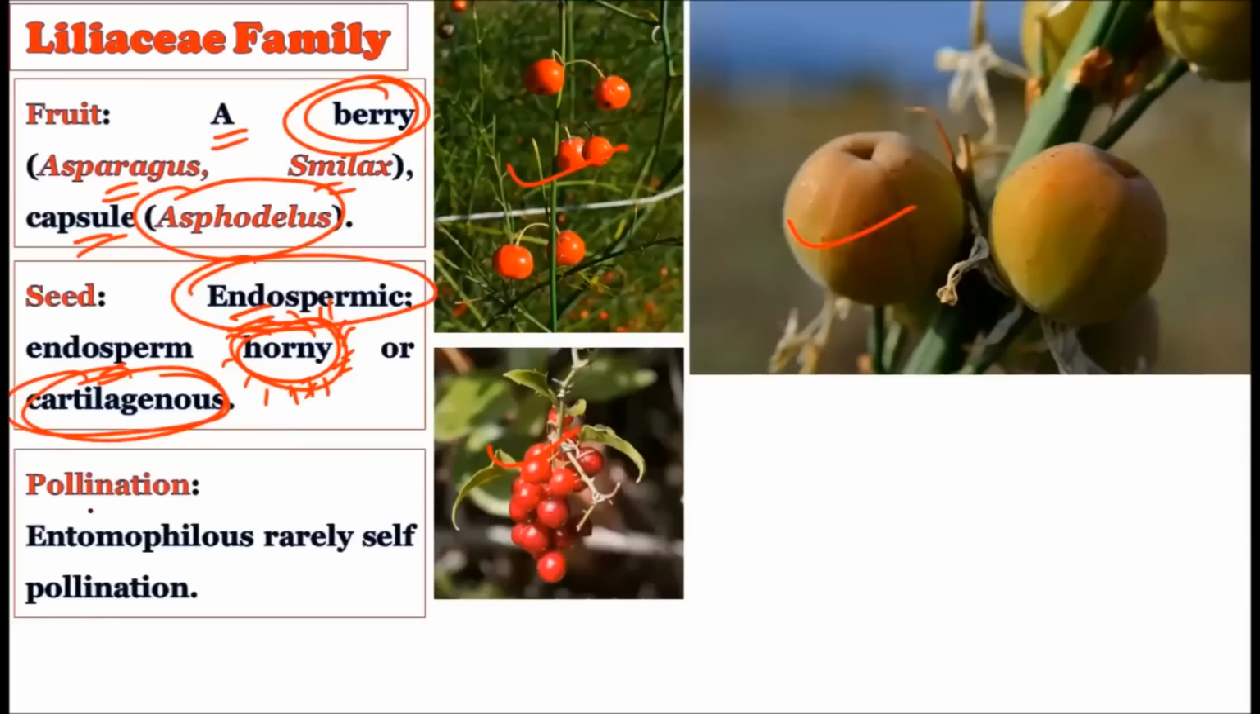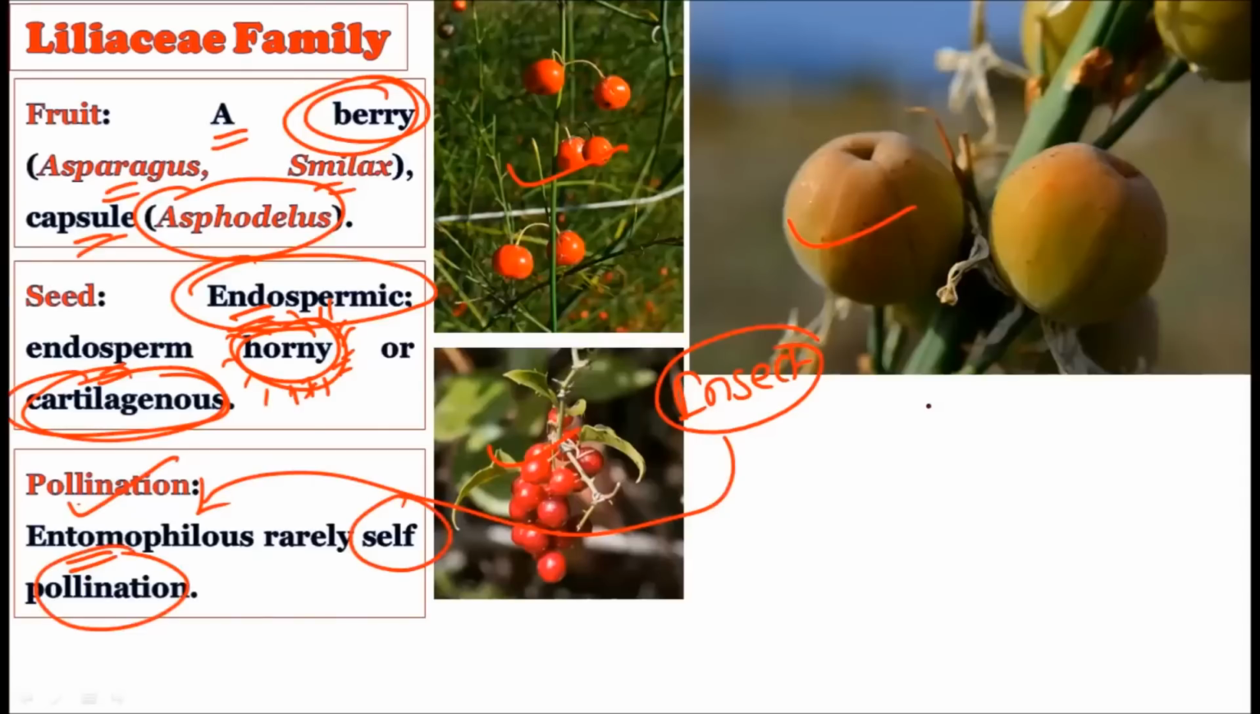And let us consider the pollination, how the pollination is there. The entomophilous type of pollination is there because beautifully colored flowers are there and insects are regularly visiting these flowers, and hence the pollination is the entomophilous type. And rarely self pollination can also be seen, that is, if the flower is bisexual and within the single flower there is a presence of gynoecium and androecium, then no biotic factor or abiotic factor is required.